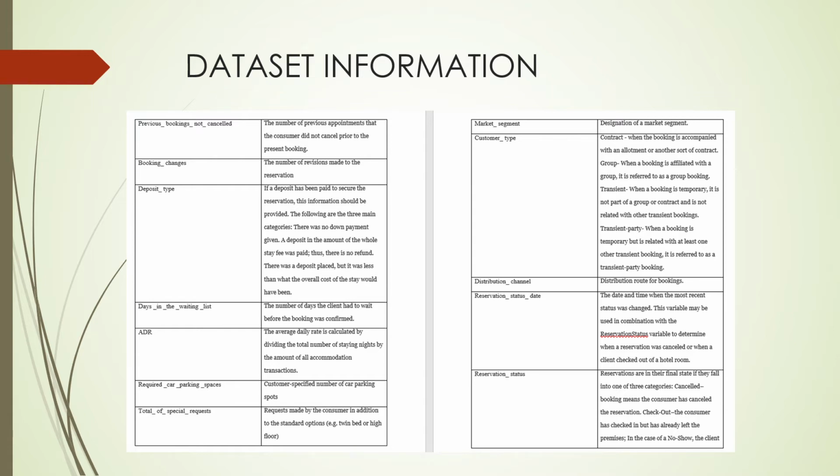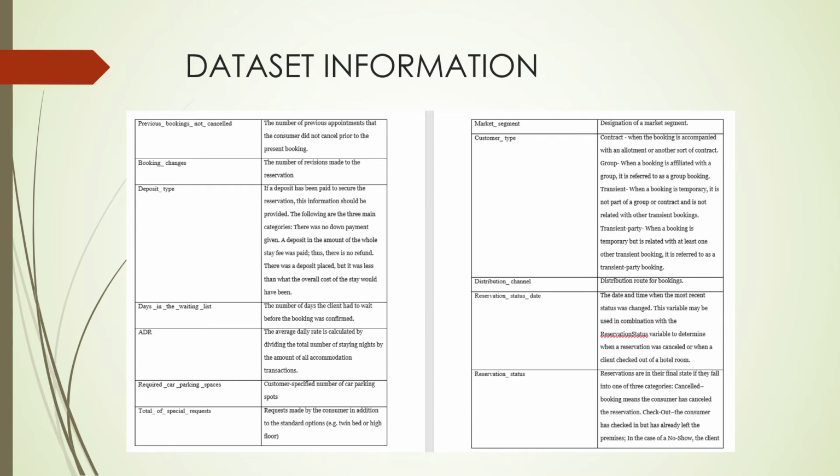Market segment, which is the designation of a market segment, customer type like the contract, which is when a booking is accompanied with an allotment or another sort of contract, group, when a booking is affiliated with a group, or transient, like when a booking is temporary and is not a part of a group, or the transient party, when a booking is temporary but is related with at least one other transient booking, it is referred to as a transient party booking.